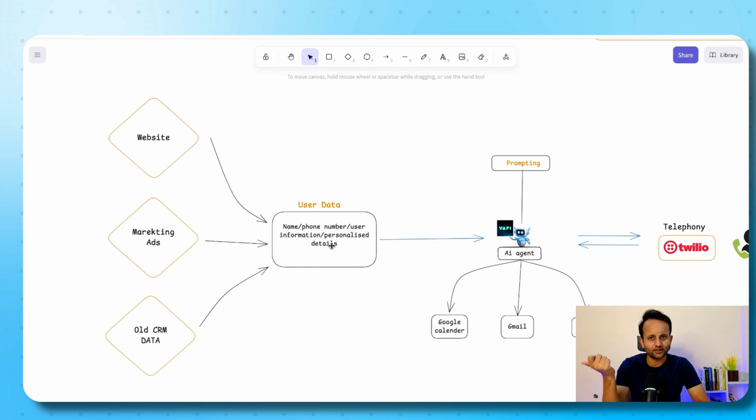So let's say you have the data. Now this data will be passed on to the voice agent. So when the voice agent is calling your leads, it will use the data to make that call hyper personalized. And the user will feel that someone who has done well-researched work on his business is calling him, and he will be interested in your call.